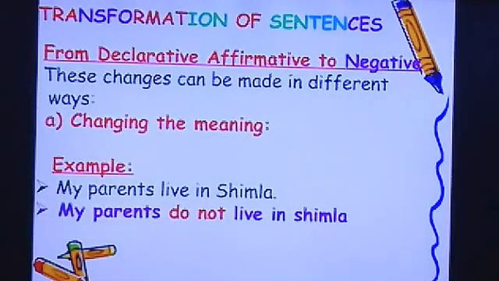Next is from declarative affirmative to negative. It is changed in various ways. First we will see how we are changing by changing the meaning. My parents live in Shimla. Now we are making it negative. My parents do not live in Shimla. So here we are changing the meaning. From declarative positive statement to negative, we are changing the meaning by adding do not.